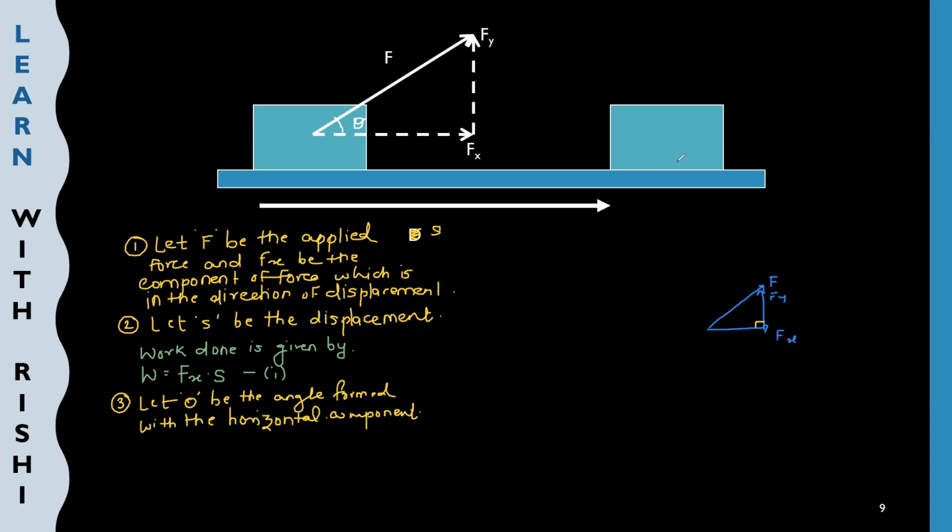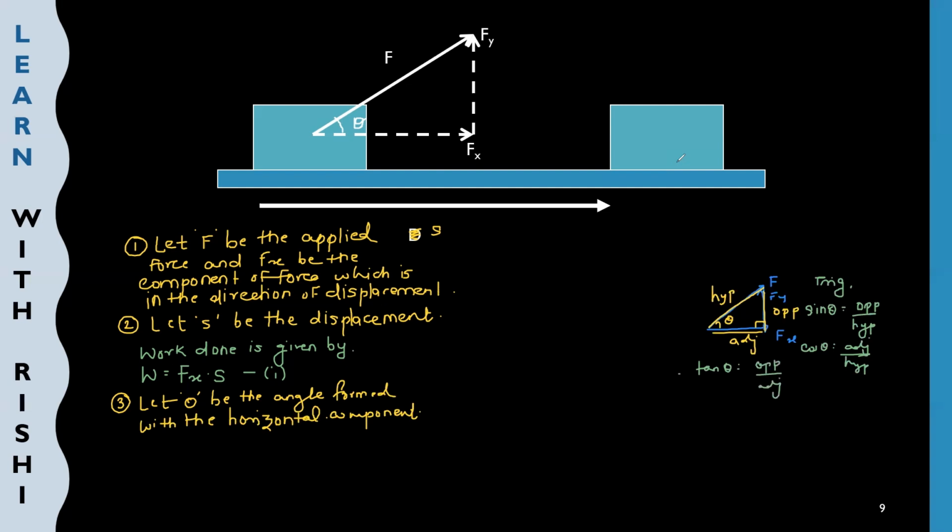So here I have a right angle triangle form. The side opposite to the right angle is known as the hypotenuse. And this is my theta. The side opposite to the angle is known as the opposite side, and this is known as the adjacent side. So this is our hypotenuse, this is the opposite side, and this is the adjacent side. Now sine theta is equal to opposite upon hypotenuse. Cos theta is equal to adjacent upon hypotenuse. And tan theta is equal to opposite upon adjacent.